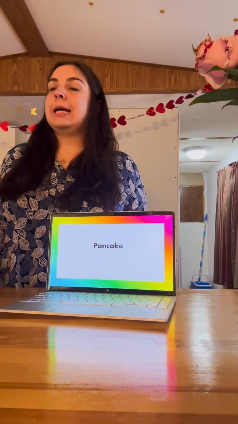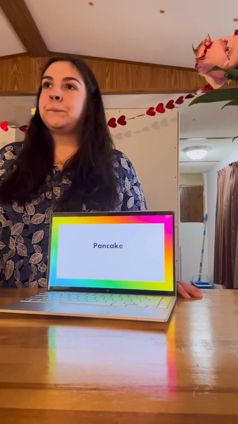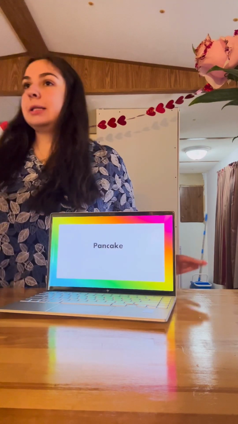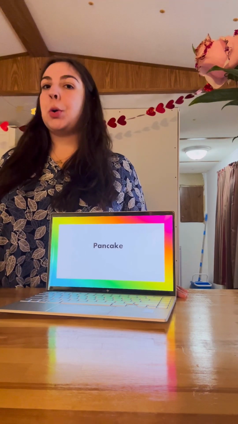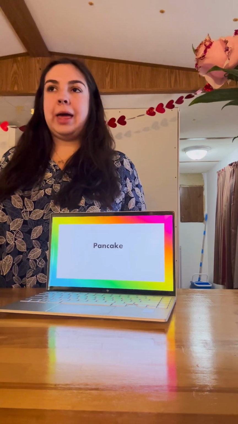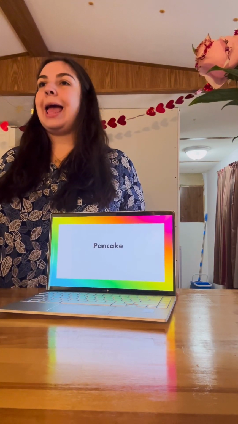Now, can somebody identify which letter in this will be saying its name? Gray? The second A. The second A, that's perfect. So let's all try to pronounce this all together. Pancake. So pancake says its name in the middle right there with that A because of that E at the end. So pancake. A. Ache.